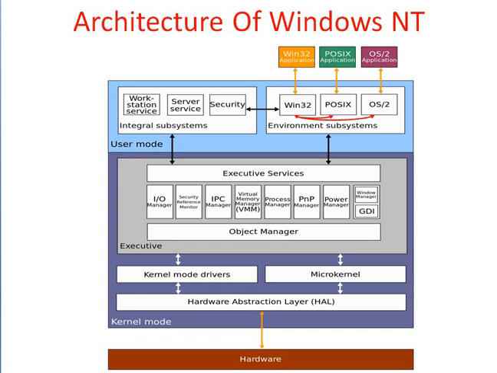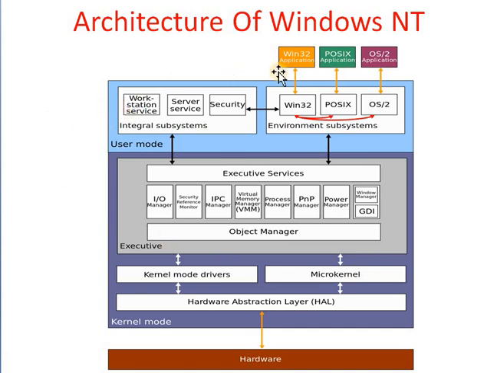See the diagram. The architecture of Windows NT, a line of operating systems produced and sold by Microsoft, is a layered design that consists of two main components, that is user mode and kernel mode.